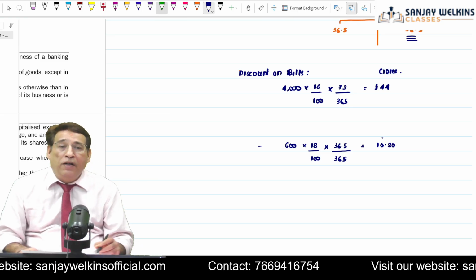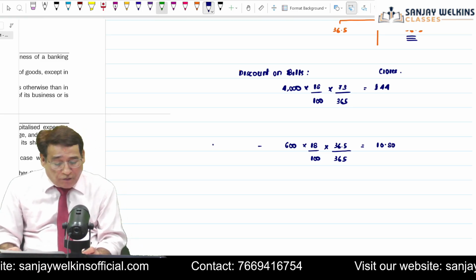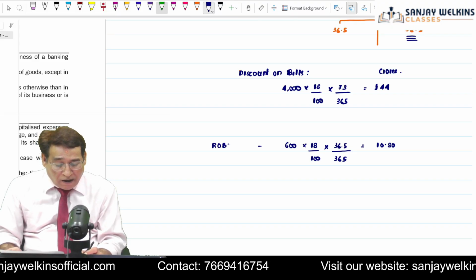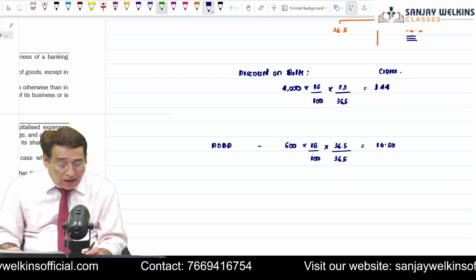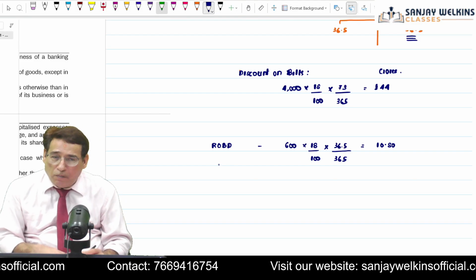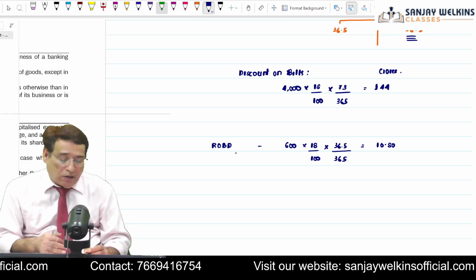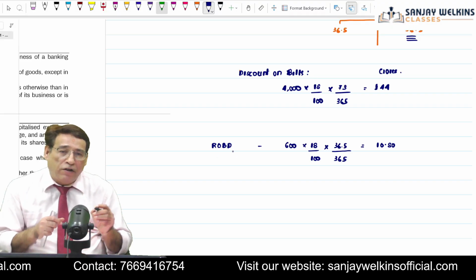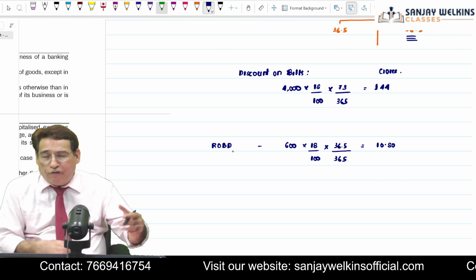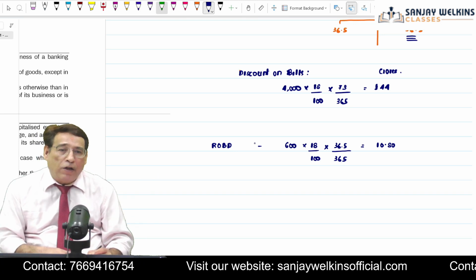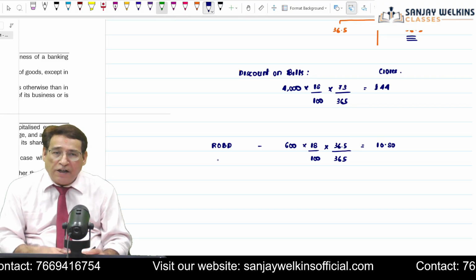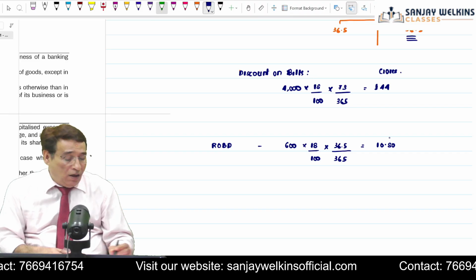This 10.80 is nothing but it will be considered as rebate on bills discount account. So what is rebate on bills discount account? In simple words, rebate on bills discount account refers to the discount on such bills for so many days which will fall in the next year, because that discount cannot be considered as the income of the current year. Is it clear to you?